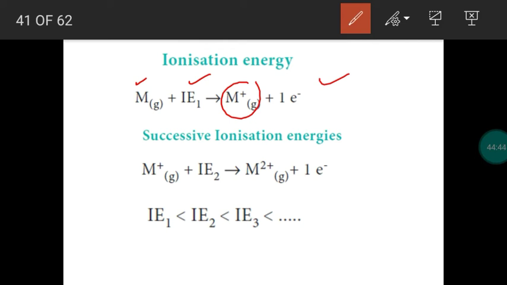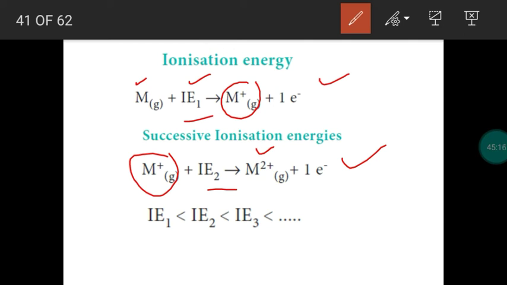We remove the first electron, so this is called IE1, first ionization energy. From the cation, if we remove one more electron, we have to provide energy. So this is called the second ionization energy, right? One more electron is removed from the cation, we get the M2+ cation. From the M2+ cation, one more electron can be removed. It is called IE3, the energy required to remove the third electron from a metal ion. So we have successive ionization energies.